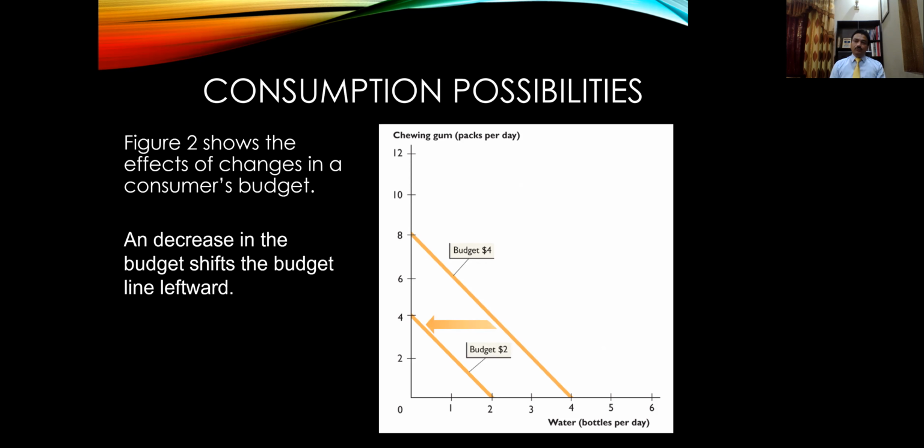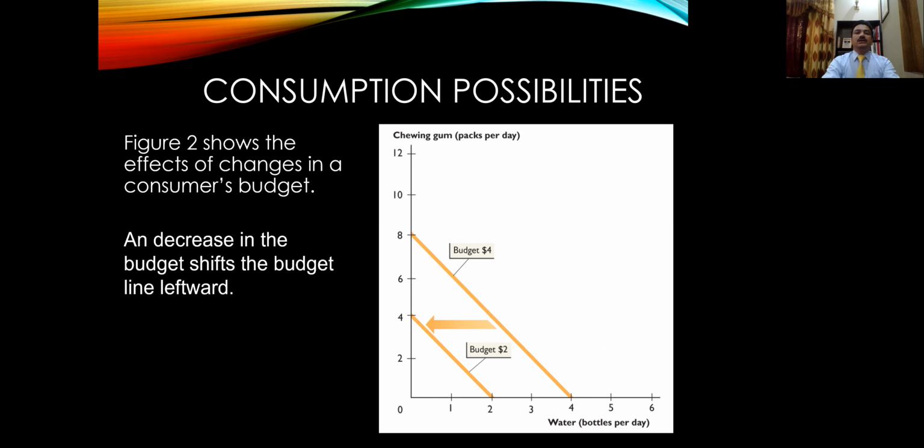Now he is able to purchase only 4 packs of chewing gum using the budget of $2. Similarly, previously he was able to purchase 4 bottles of water. Now he is able to purchase 2 bottles of water. So what happened to the budget line?